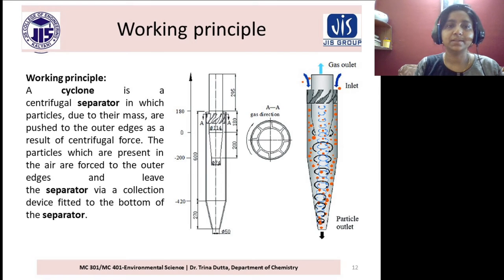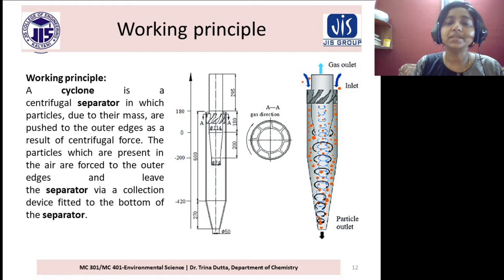Working principle: a cyclone is a centrifugal separator in which particles, due to their mass, are pushed to the outer edges as a result of centrifugal force. The particles which are present in the air are forced to the outer edges and leave the separator via a collection device fitted to the bottom of the separator.